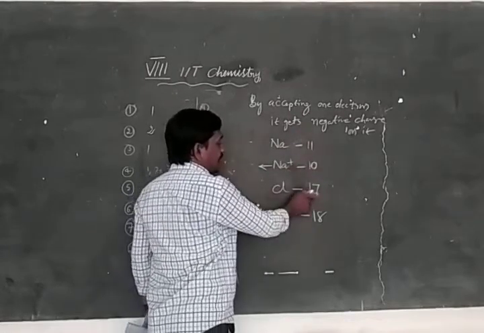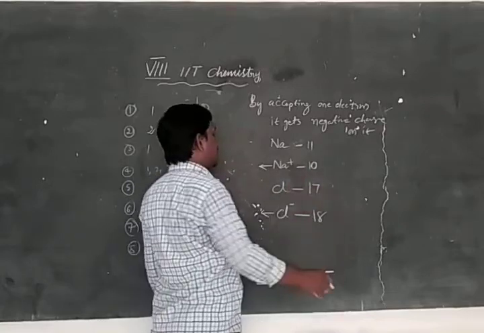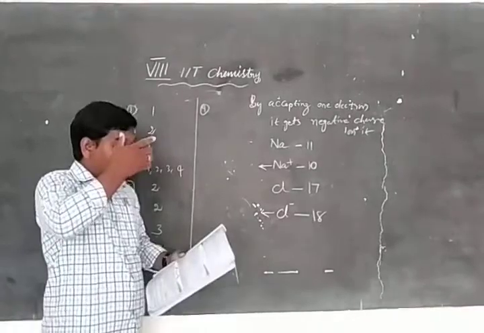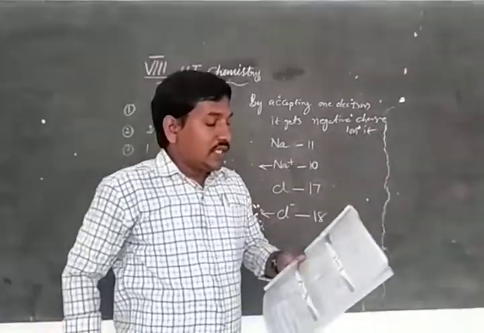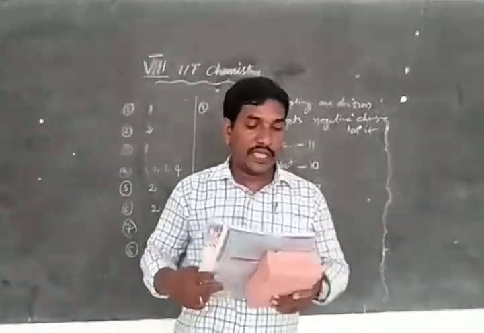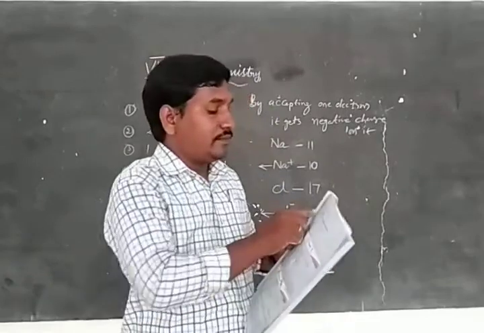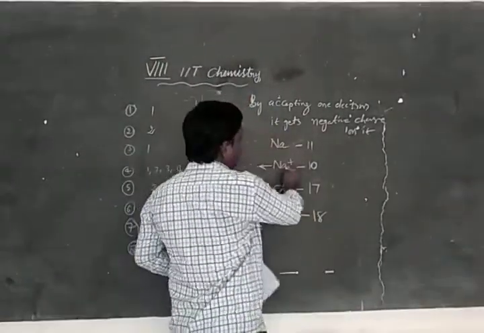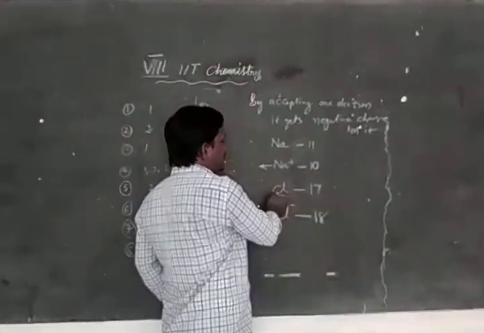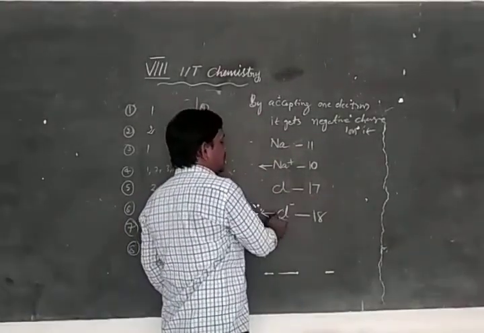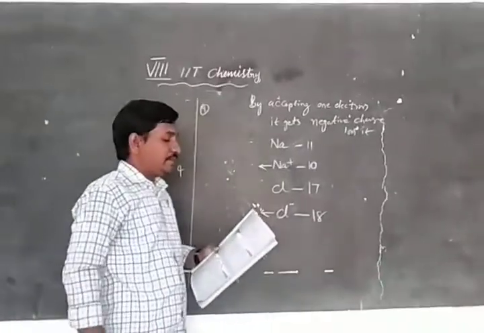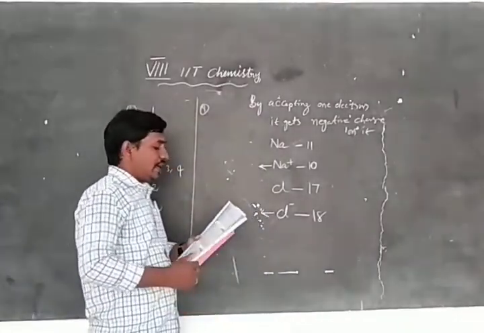Cl has 17; by accepting one electron, Cl minus has 18. Third option. Sodium 11 electrons, Na plus 10 electrons, Cl 17, Cl minus 18. So we can complete A 3 3.